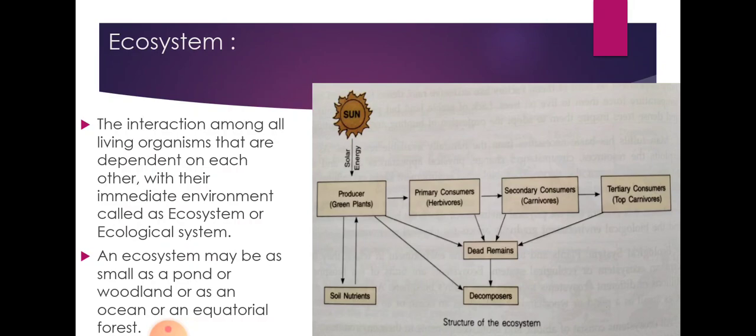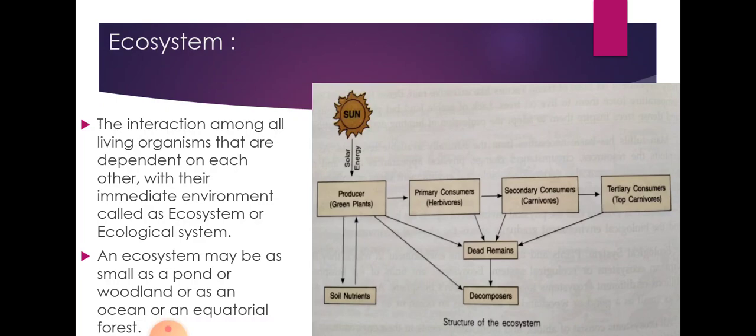Now let us start. The interaction among all the living organisms that depend on each other with their immediate environment. Immediate environment means wherever they are living, whether it is a desert area, a forest area, or a water body.